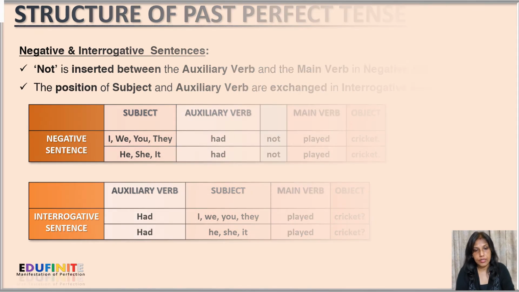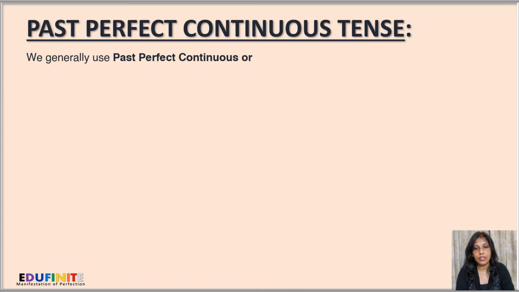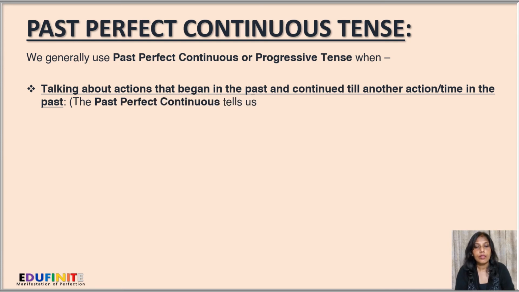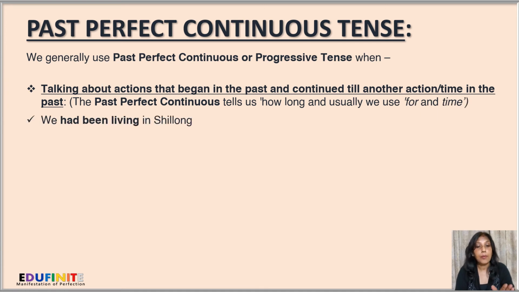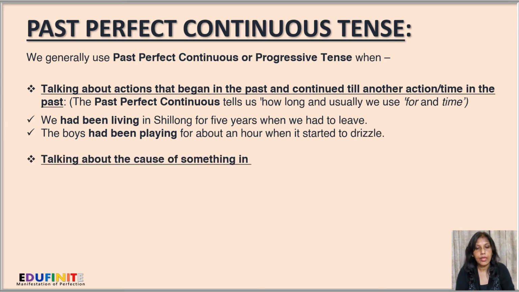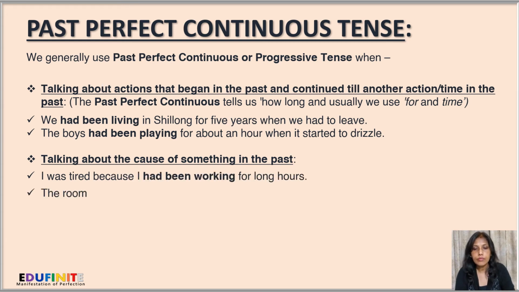Next, past perfect continuous tense. We generally use past perfect continuous or progressive tense when talking about actions that begin in the past and continue till another action or time in the past. The past perfect continuous tells us how long, and usually we use for and time. We had been living in Shillong for 5 years when we had to leave. The boys had been playing for about an hour when it started to drizzle. So we are using for over here in both the sentences.